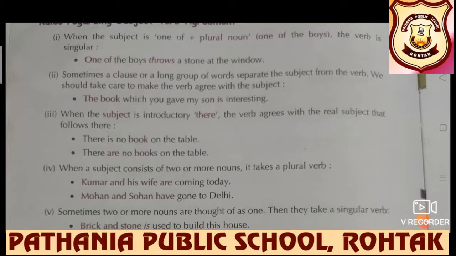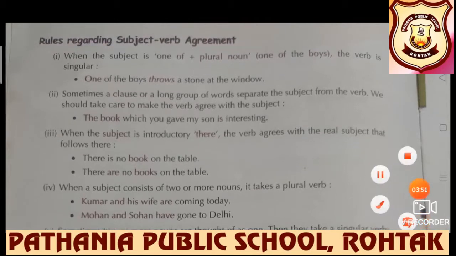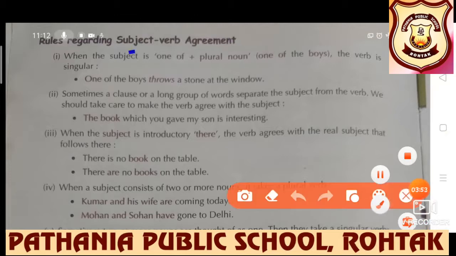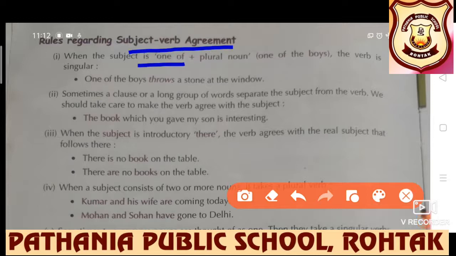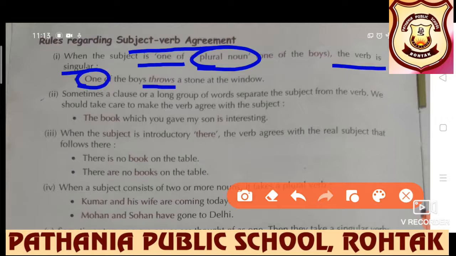Now let's know about the rules regarding subject-verb agreement. When the subject is one of the, and then a plural noun has been mentioned, like one of the boys, one of the children, one of the players, etc., then the verb is singular. One of the boys, here one will be considered and singular verb form will be used.